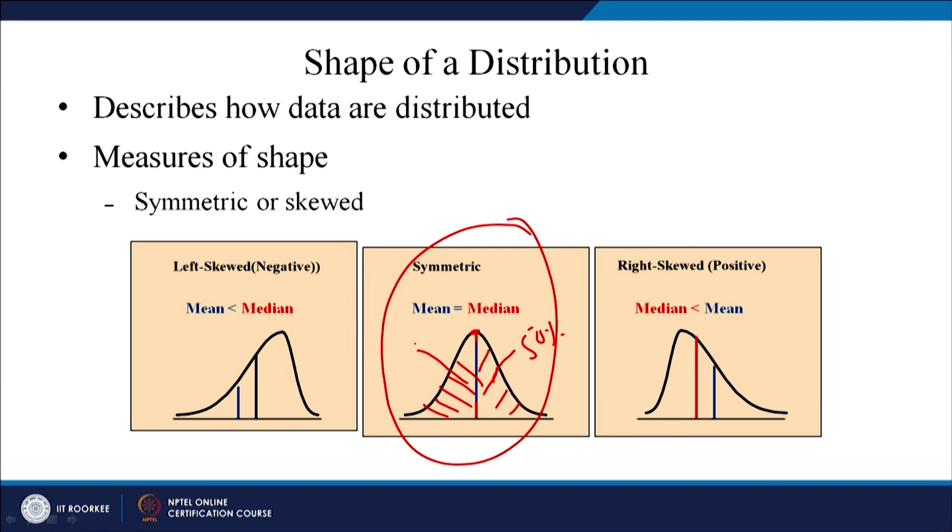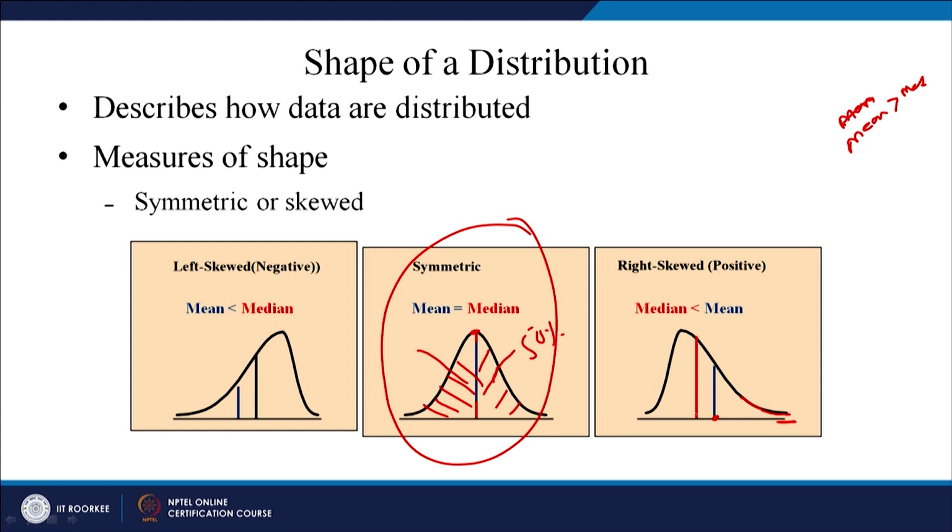Now, this is a positively skewed curve. This is the tail of this distribution. In a positively skewed curve, keep in mind that the mean will always be greater than the median.